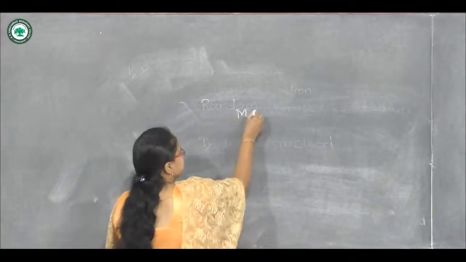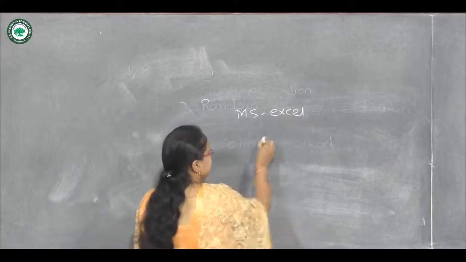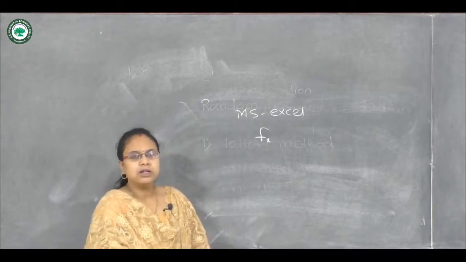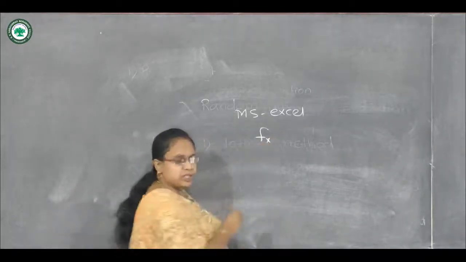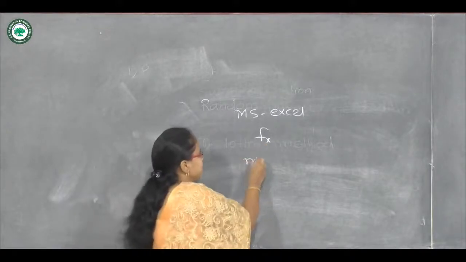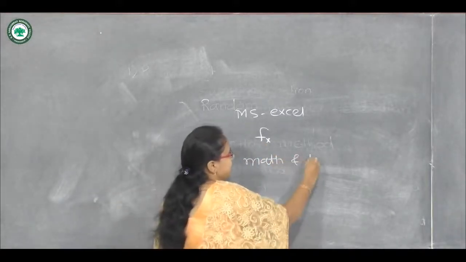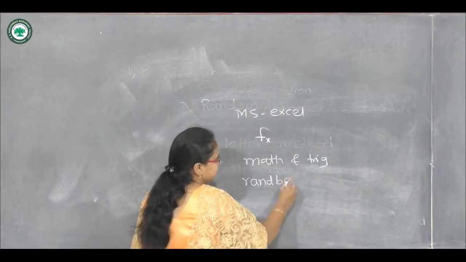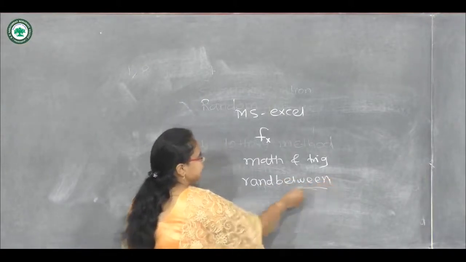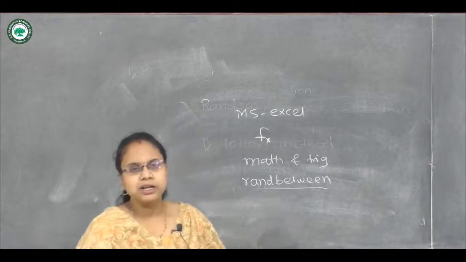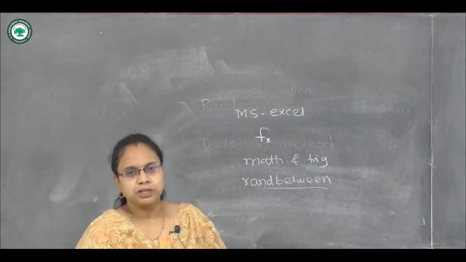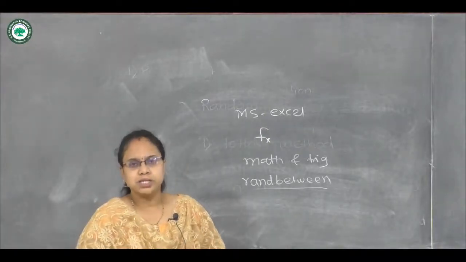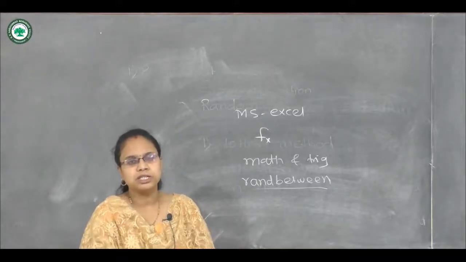In MS Excel, there is a function fx on the top of the worksheet, and we can select fx, then go to the Math and Trig option, and then select RANDBETWEEN. By these methods, we can generate random numbers from the given population, or select any random numbers for our study. So these are the methods of generation of random numbers.